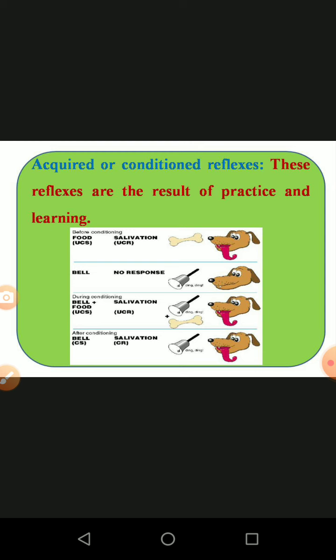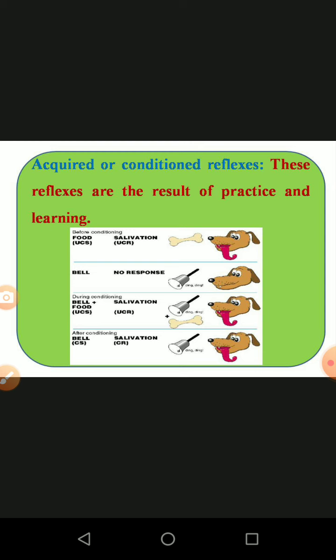First, what we are going to see is food. The dog sees the bone. What happens? Suddenly the dog secretes saliva. Then the next day, they call the dog again and ring the bell. At that time the dog does not secrete any saliva.